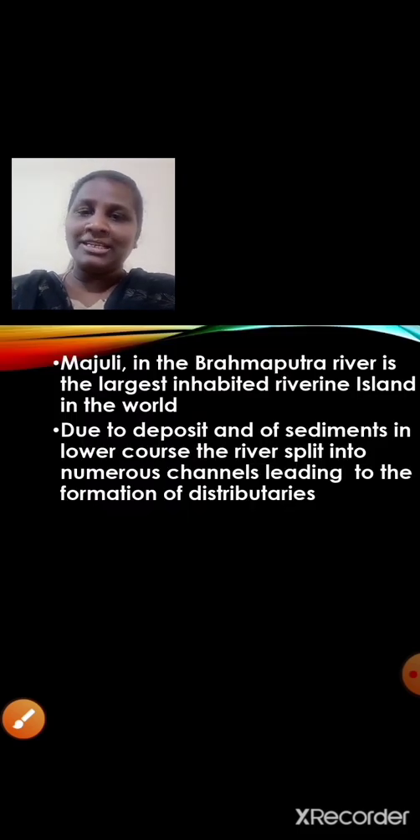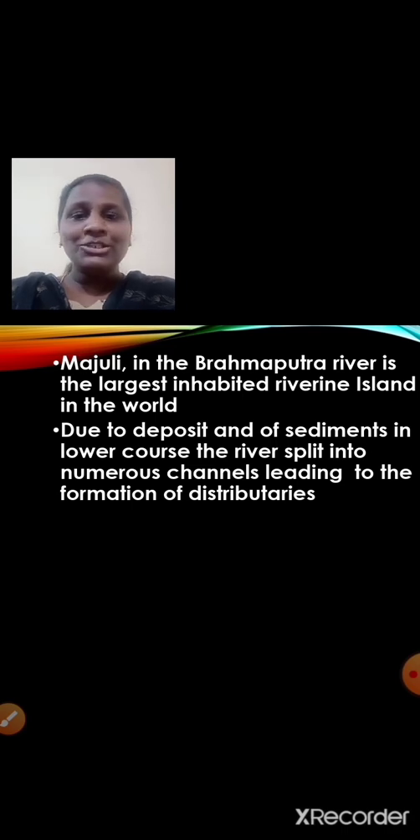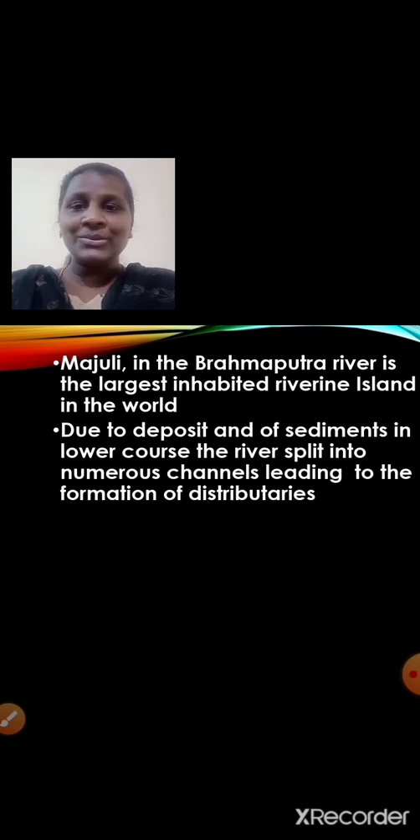Majuli in the Brahmaputra river is the largest inhabited riverine island in the world. So Majuli, you can see the image here, is the largest riverine island in the world. Okay, it is in Brahmaputra river. So isn't it beautiful, students? So Majuli in the Brahmaputra river is the largest inhabited riverine island in the world. People stay over here. Due to deposit of sediments in lower course, the river split into numerous channels leading to the formation of distributaries. Now you have understood riverine islands, right?